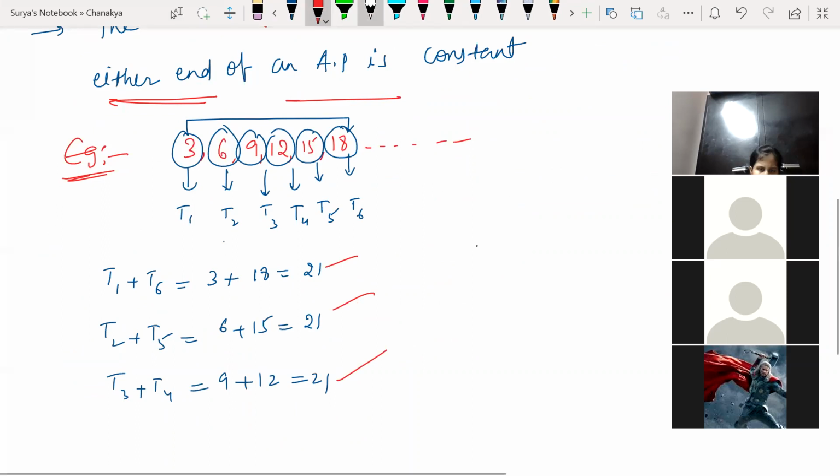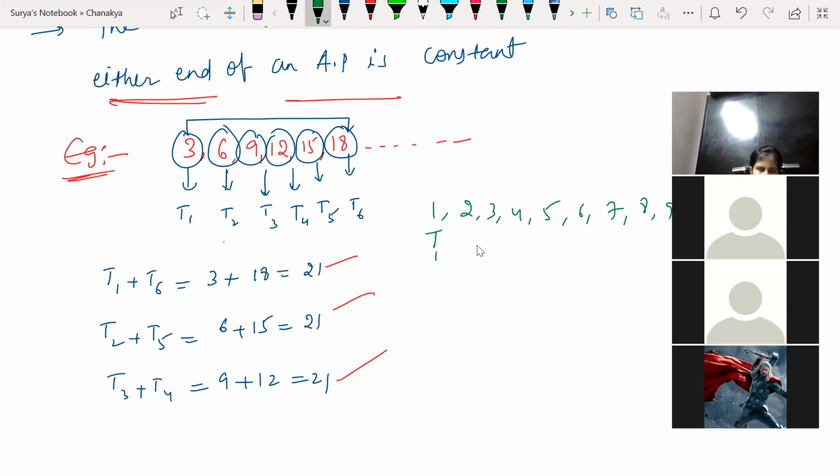Now, sir, will it hold only for 6 elements? If I have 10 elements, 1, 2, 3, 4, 5, 6, 7, 8, 9, 10, T10 elements I have. This is my T1, this is my T10.